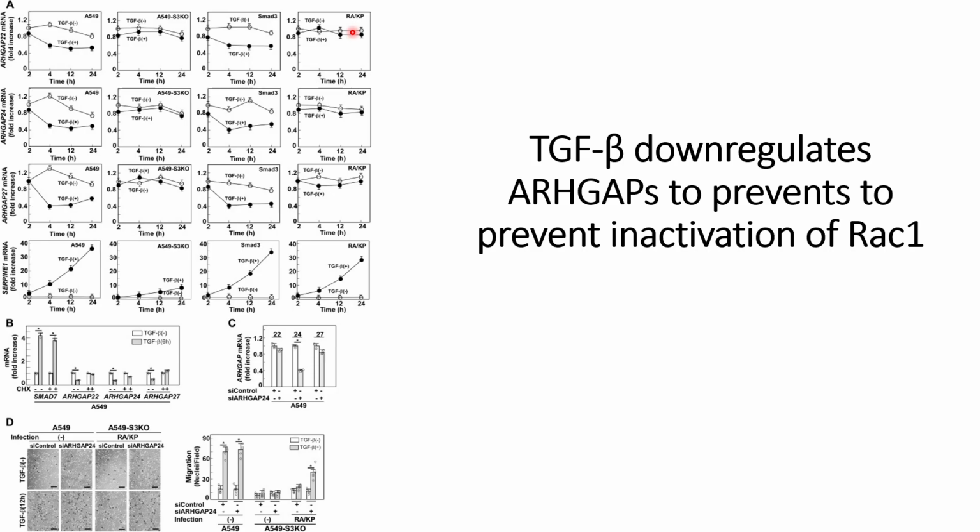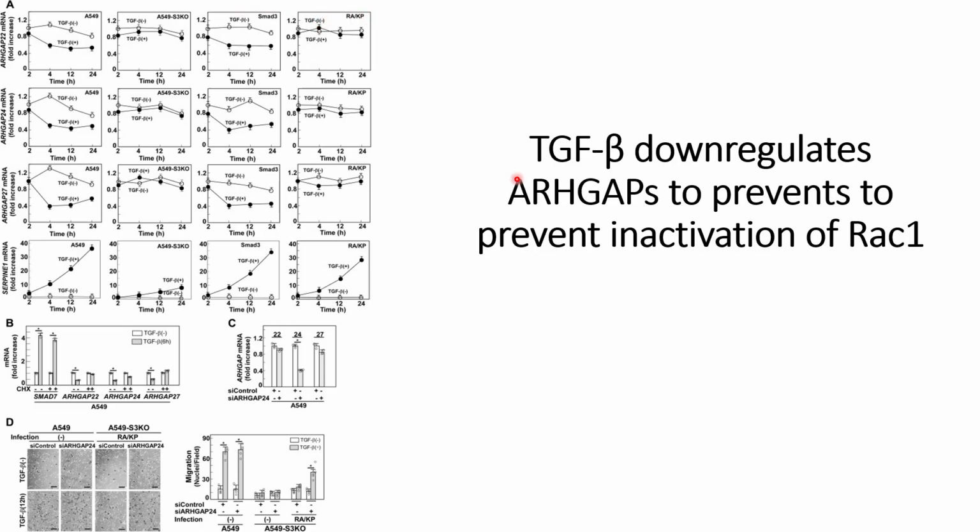So one thing, let me just correct myself. The transcriptome analysis is done on TGF-β treated SMAD3 knockdown cells that are infected with SMAD3 or with the mutated SMAD3, and they are able to see that these ARHGAP proteins are downregulated where the wild type SMAD3 is infected, but not in the case where the mutated SMAD3 is infected.